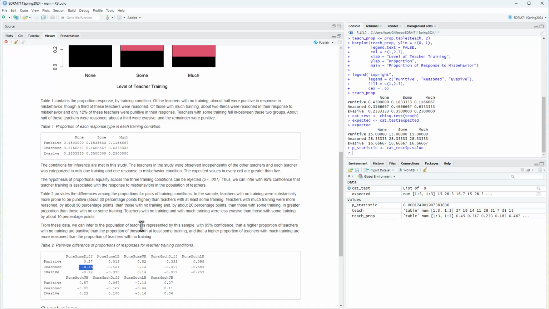than those with no or some, and with no training and with much training, so none compared to much, less evasive than those with some training by about 10 percentage points. So teachers with no training and with much training were both less evasive, got it. So none to some, there it is, and then comparing none to much, and that's also here. There. Okay. All right. So where did this come from?